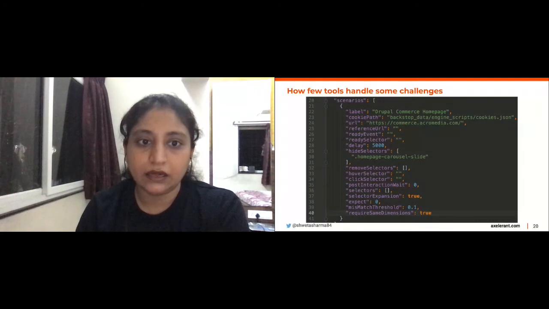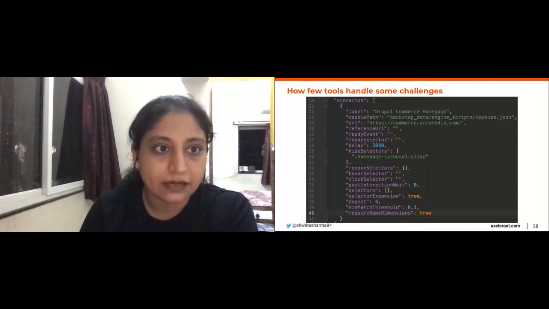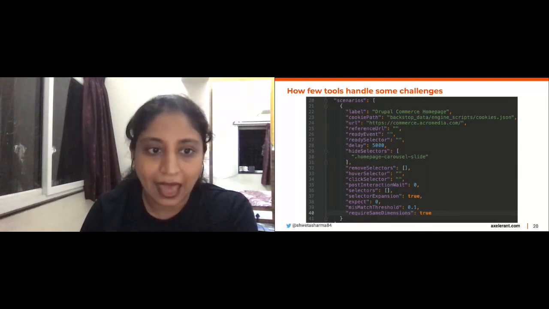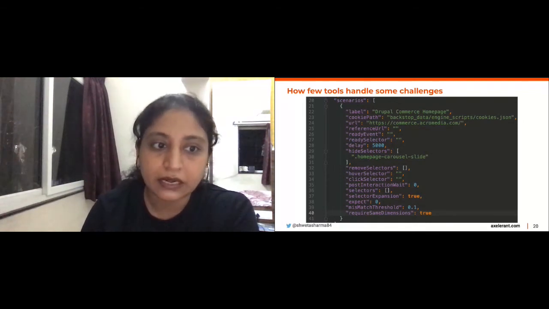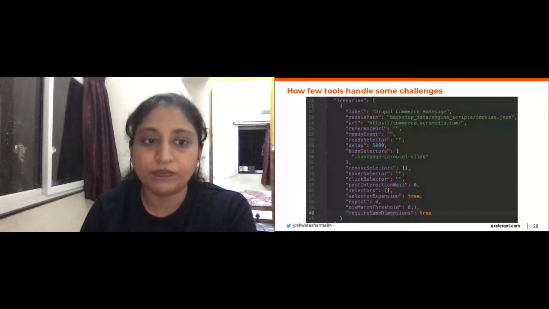So this is again the home page that we just saw, which had a slideshow. If you see line number 29, it has a parameter called hide selectors, which takes in an array. So you can specify multiple CSS selectors here, for multiple elements that you want to hide. Similarly, on line number 32, it has remove selectors. I've specified the CSS selector for the slideshow, which says homepage carousel slide, and it's going to capture a baseline shot with this now.